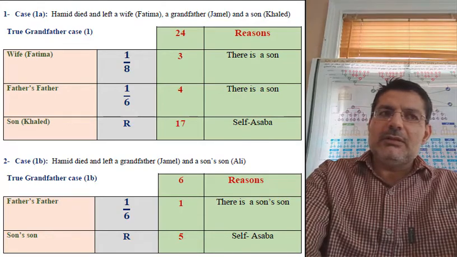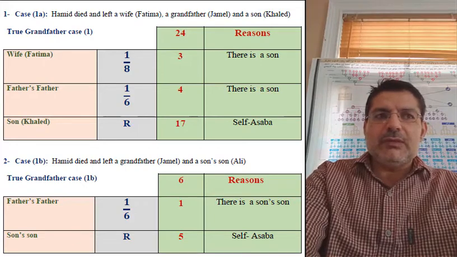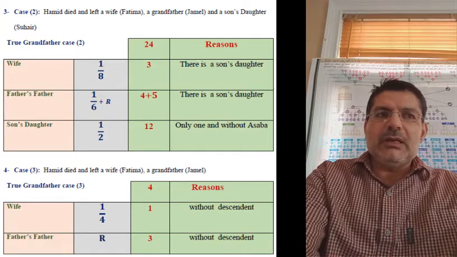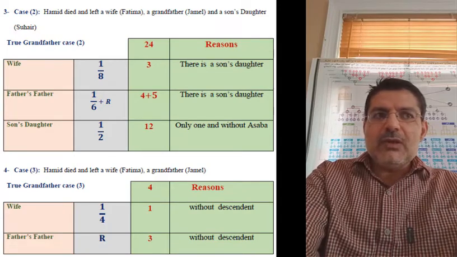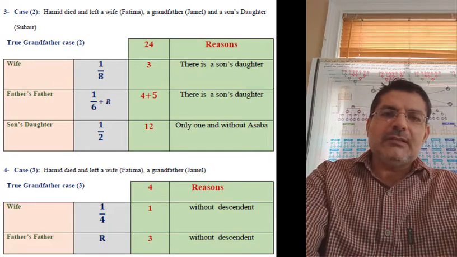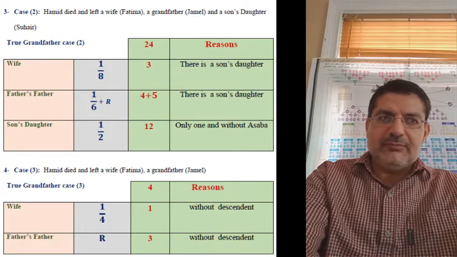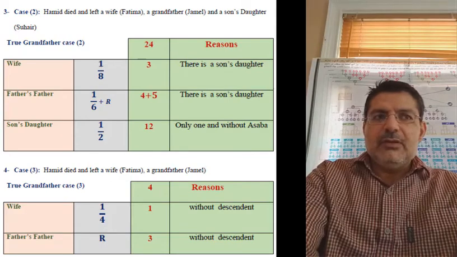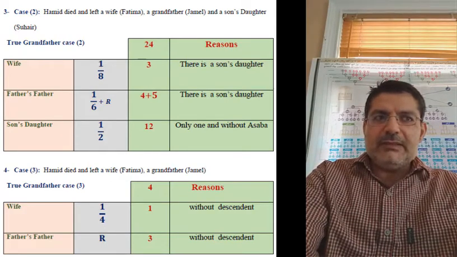Now let's take another example for the case of a female. So let's say the person died and left a wife, a true grandfather, father's father, and a son's daughter. So the wife will take 1/8, and the true grandfather now will take 1/6 plus the residue, because there is no son, there is a son's daughter. So the daughter, because she is alone, will take half. Now we have half, 1/6 and 1/8.